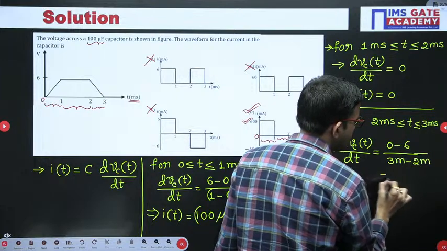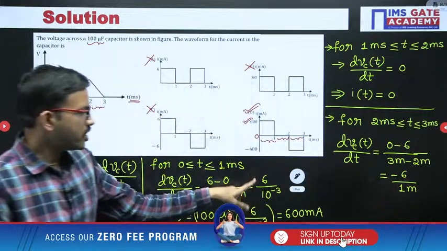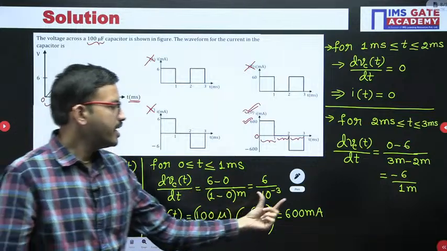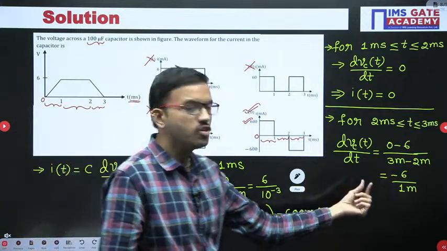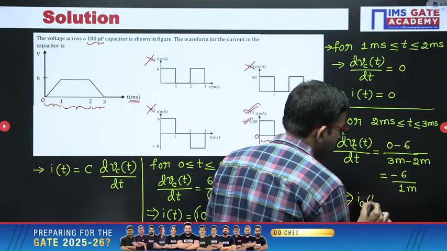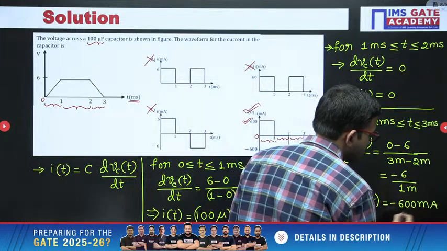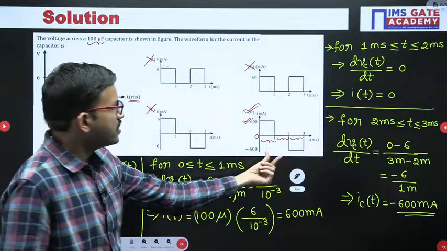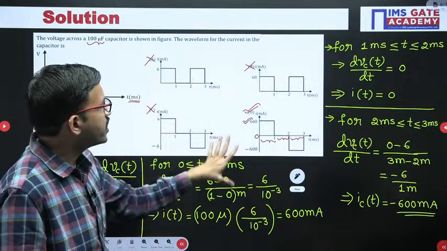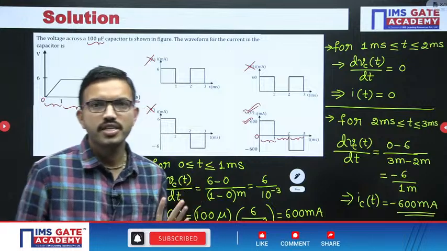So here in this case you are getting minus 6 divided by 1 milli. That means if you proceed further, here plus 600 milliampere you got, here you will be getting minus 600 milliampere. So direct step, IC of t equal to minus 600 milliampere. Same thing here in the interval 2 to 3, minus 600 milliampere. So for this question, the moment you analyze the first interval, directly we can choose option D.